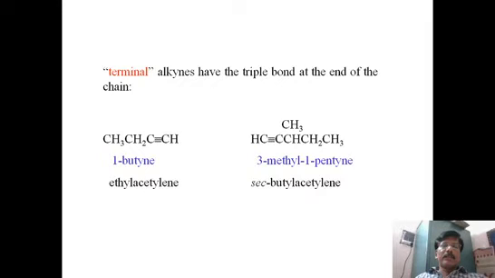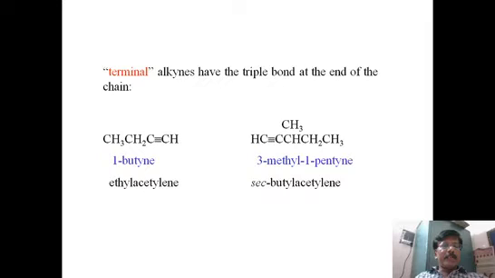This is another important point we have to observe, that is terminal alkynes. Terminal alkynes are of specific nature, because we have alkynes in two categories. One is the alkyne where the triple bond can be on the last carbon. When it is on the last carbon, then what happens?